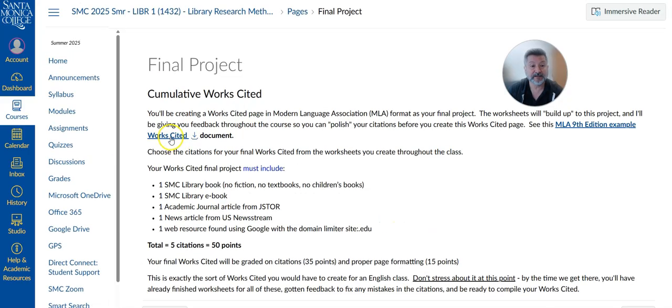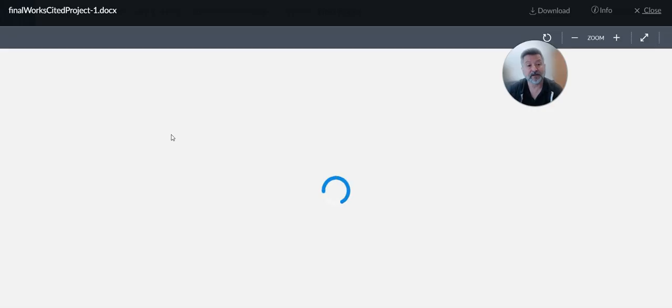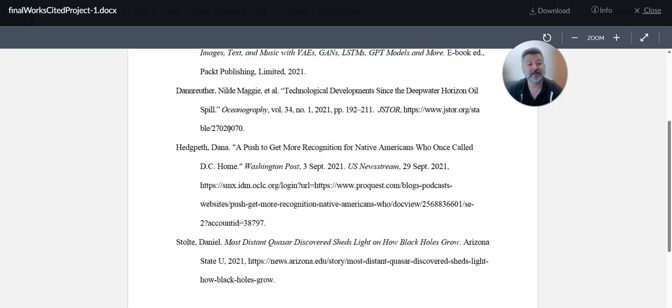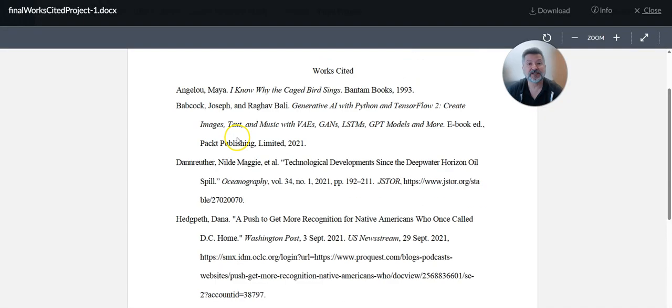There's more on there. There's an example here that you can look at, the works cited. So it's going to be works cited in Times New Roman 12 font, and it's double space throughout, you could see. And it's just those 5 citations.